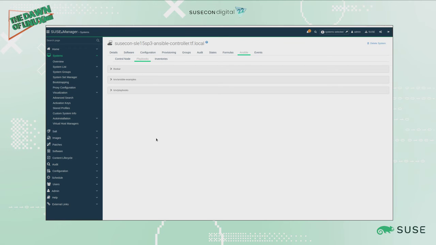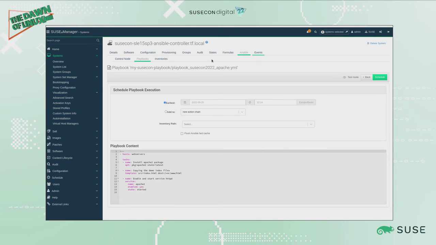And let's now do an example of running a playbook. So in this case, I'm going to execute the SUSECON example playbook I have here. So I go to playbooks, click on here, and let's just go to the playbook SUSECON, which I just showed you. And as you can see here, besides the content of the playbook, we have the schedule table here. So we can schedule an action for running this particular playbook.